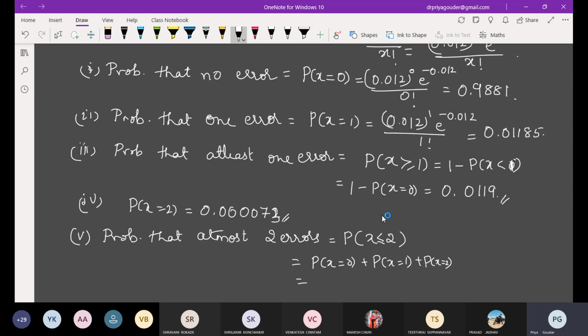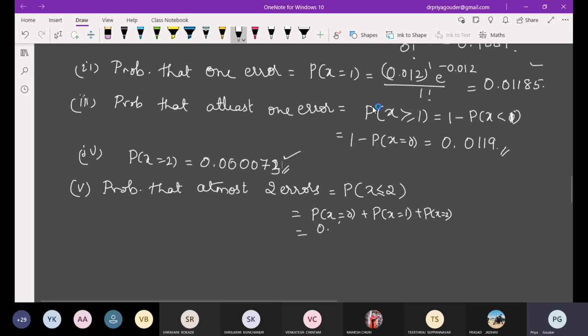No, add it. This first one 0.5123. I don't think so, because for x equal to 0, this is the value 0.98. So how come you are getting less than that? I'll check. See, easy it is. Already we have calculated x equal to 0, x equal to 1 and x equal to 2. Add these 3 values. Am I right with what I am explaining? Yes, ma'am.